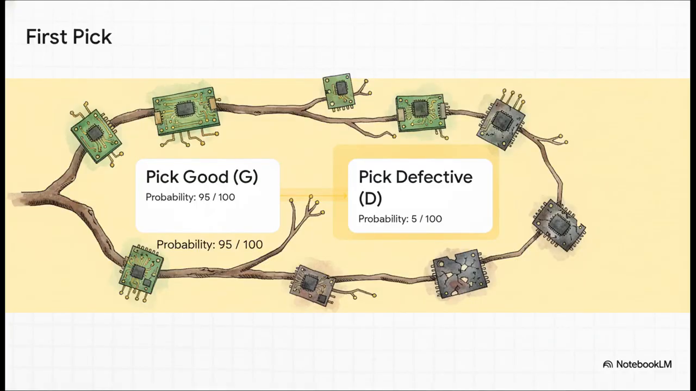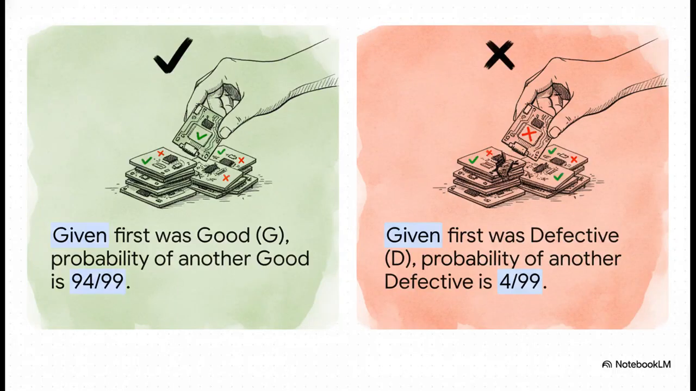So, our tree diagram starts with that first pick. What could happen? Well, we could pick a good circuit. There's a 95 out of 100 chance of that. Or we could pick one of the defective ones, which has a 5 out of 100 chance. Those are our first 2 main branches. And this is where it gets really cool. This is the conditional part.